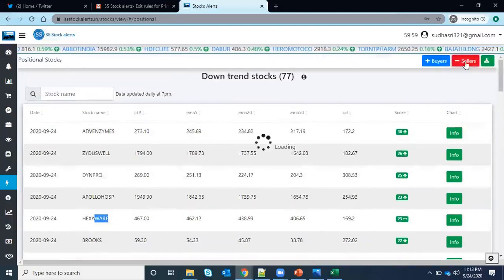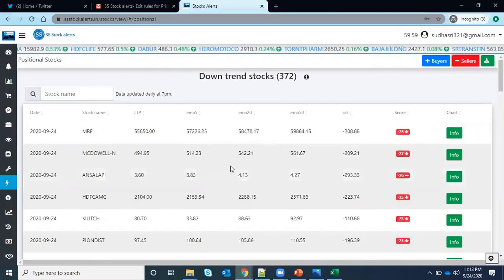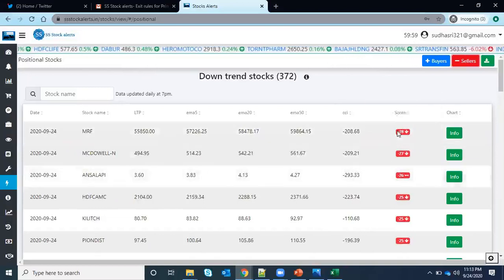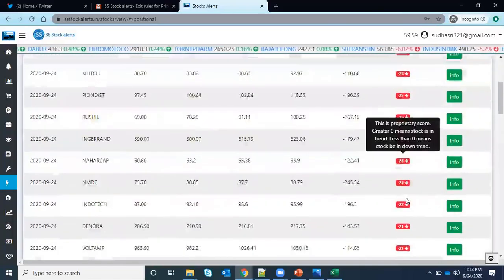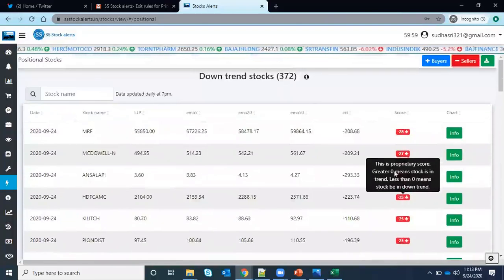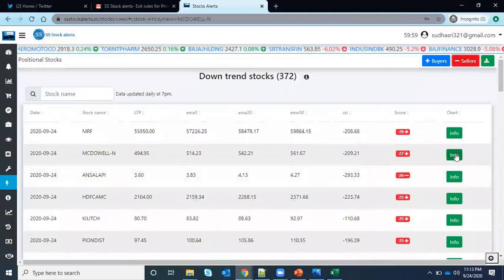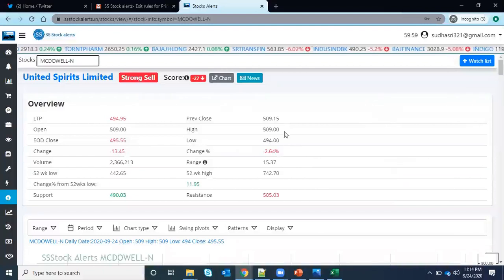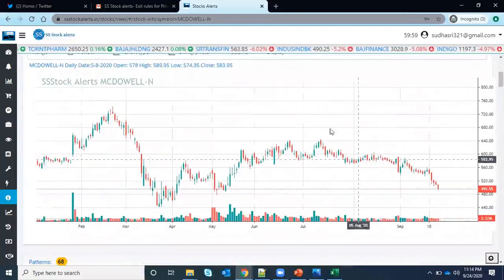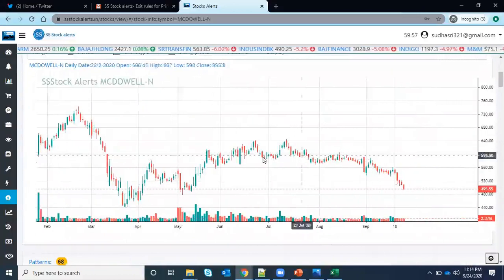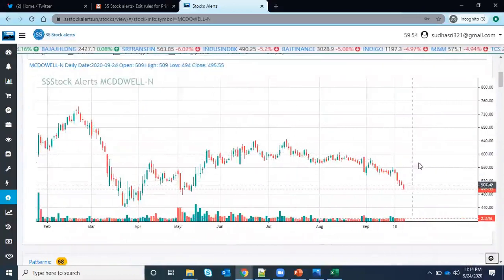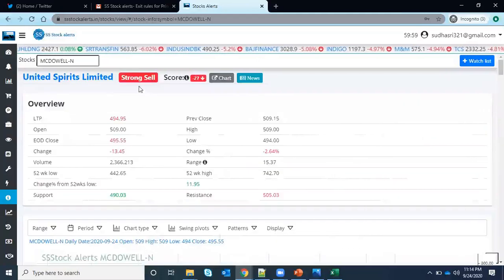And if you want to see the selling side, click on sellers, and you can check what selling stocks are there. Like it is in a downward momentum, and you can see the scores are pretty low, less than zero, like minus 20, minus 30. These are definitely not for buy from my side. If you want to see the chart, you just click here on this info page. So again you select it here, and it is coming down from here. It keeps on coming down. Whenever it takes a reversal, the score will improve automatically, and it will show the up sign. So this is the positional.